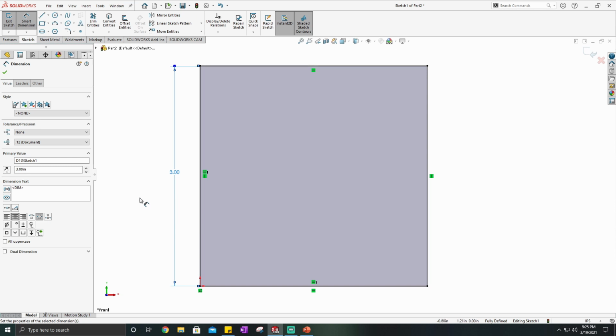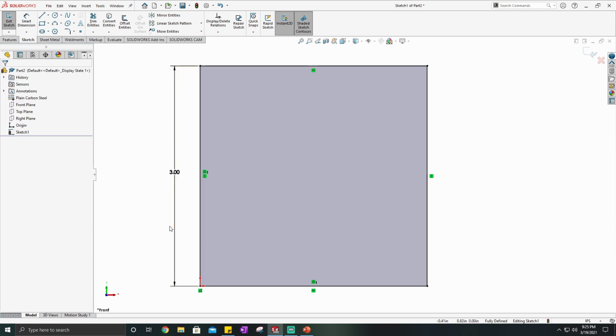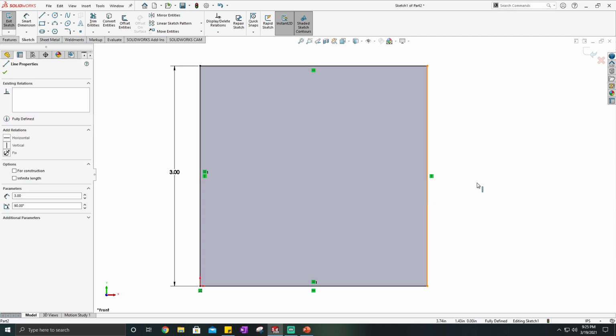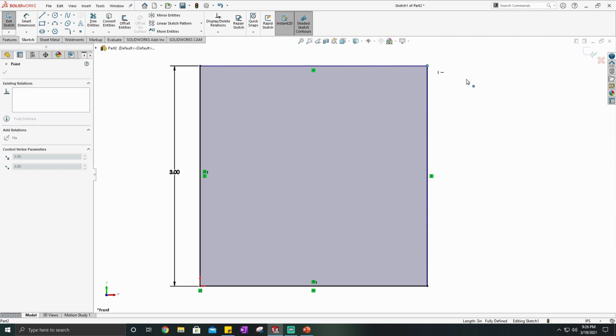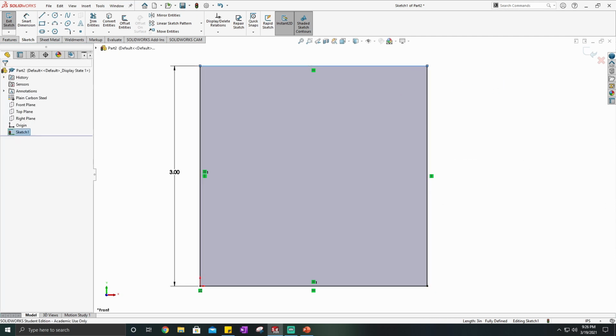So it's just a very quick way of being able to define a sketch easily and accurately, and you don't have to worry about it. And then once my sketch goes fully black, it'll say down here, fully defined. That means that no matter what I do, I can't drag it, can't move anything around. And there we have a sketch of a square.